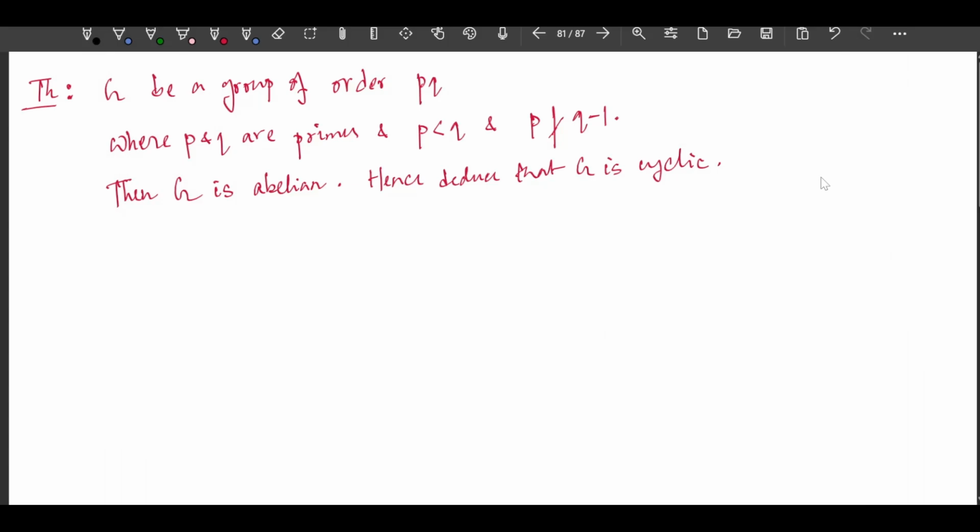Today we will discuss a theorem from group theory which says that G is a group of order PQ where P and Q are distinct primes and P is strictly less than Q and P does not divide Q minus 1. Then G is abelian. Not only abelian, from here we can show that G is also cyclic.